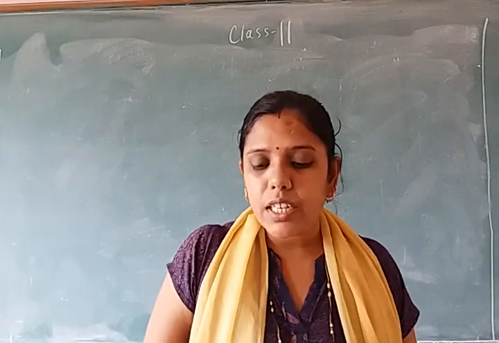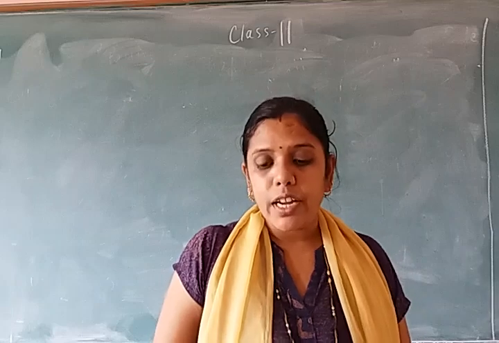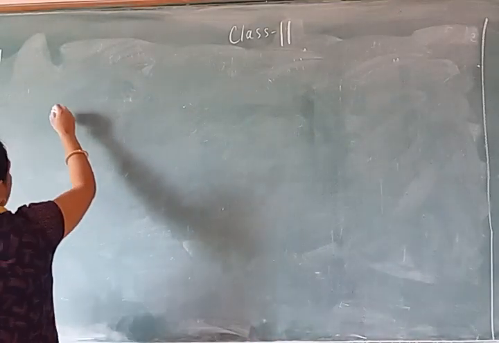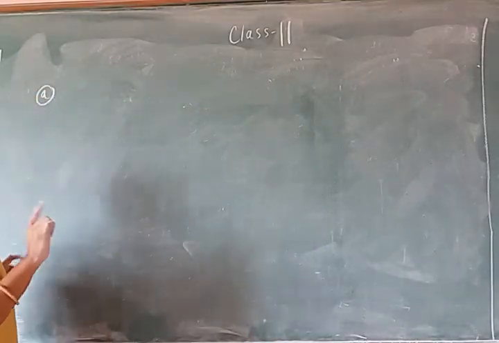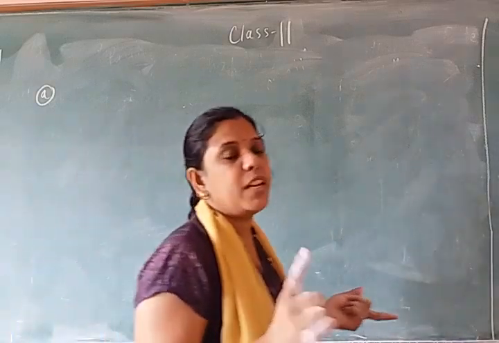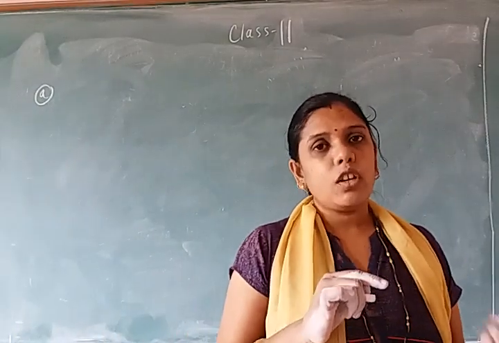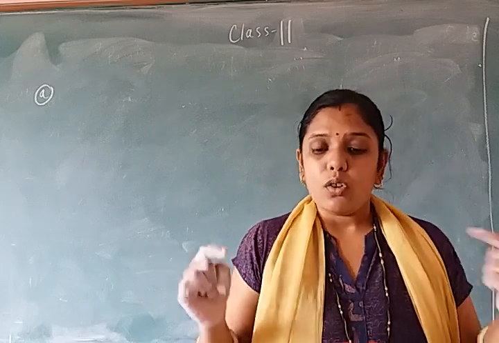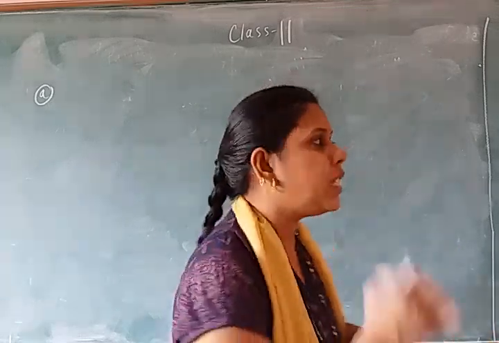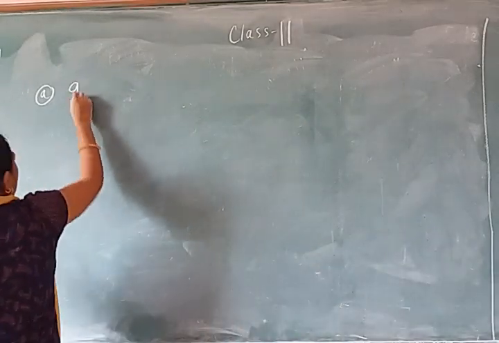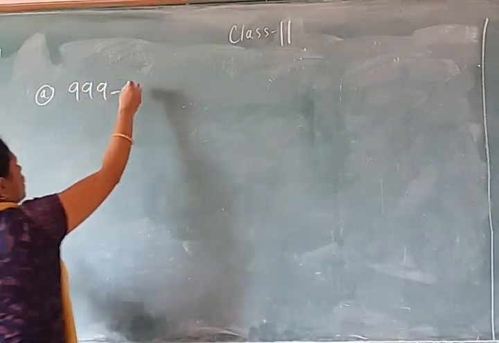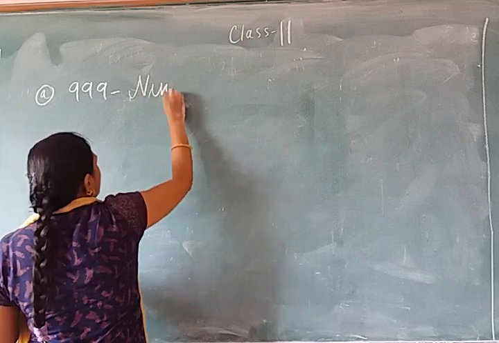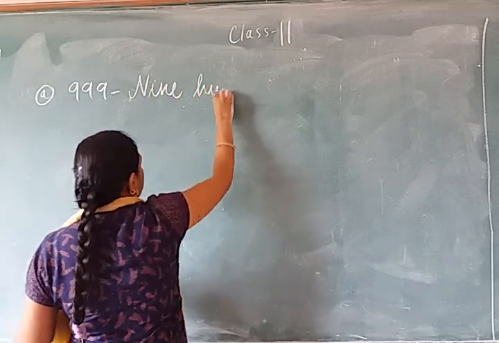The greatest 3-digit number in words. So the greatest 3-digit number, just now I have explained to you. Greatest number में हमेशा 9 आता है. Okay? और जितने digit का पूछा है उतने times 9 आएगा. So the greatest 3-digit number, that means 999. So write this in words. 999.